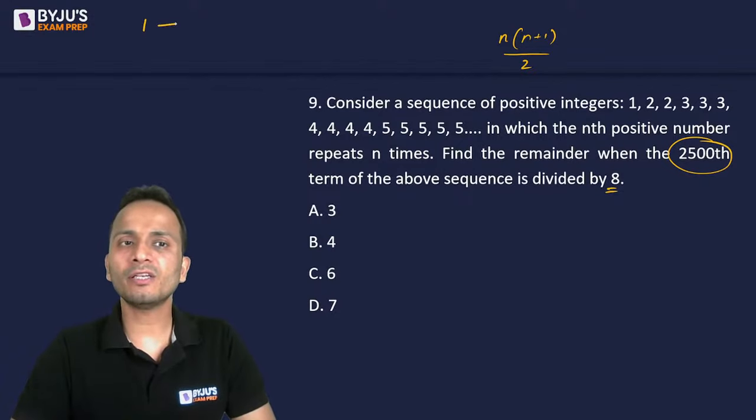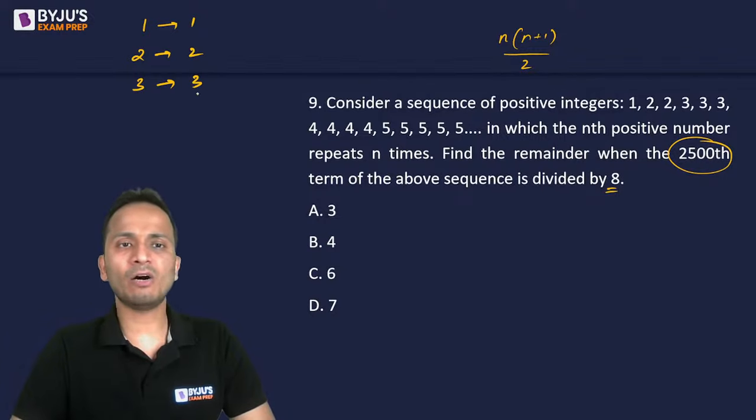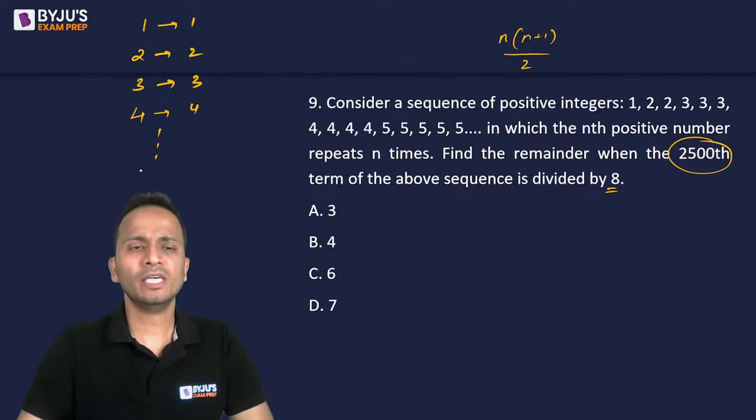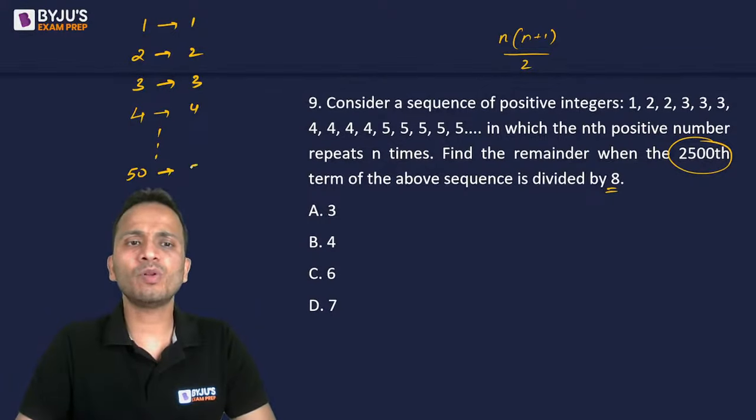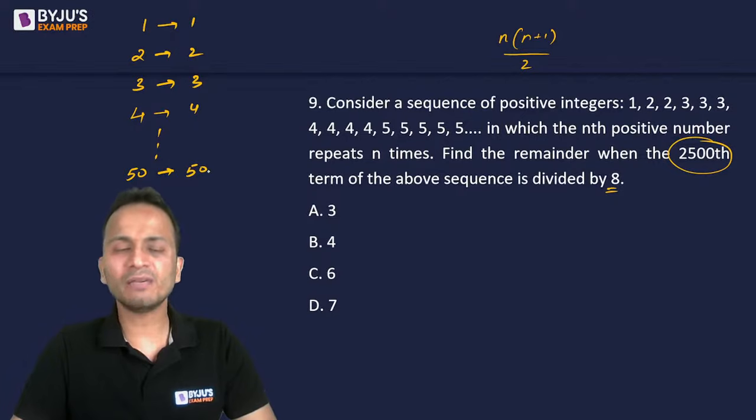So 1 is written once, 2 is written 2 times, 3 is written 3 times. So up till now, how many terms have I written? 1 plus 2 plus 3, that is 6. 6 terms are done. Then 4 will be written 4 times and so on. So let's pick up any number. Let's say up till 50, which will be written 50 times. How many terms have been used? So 50 into 51 divided by 2, something like this, right?